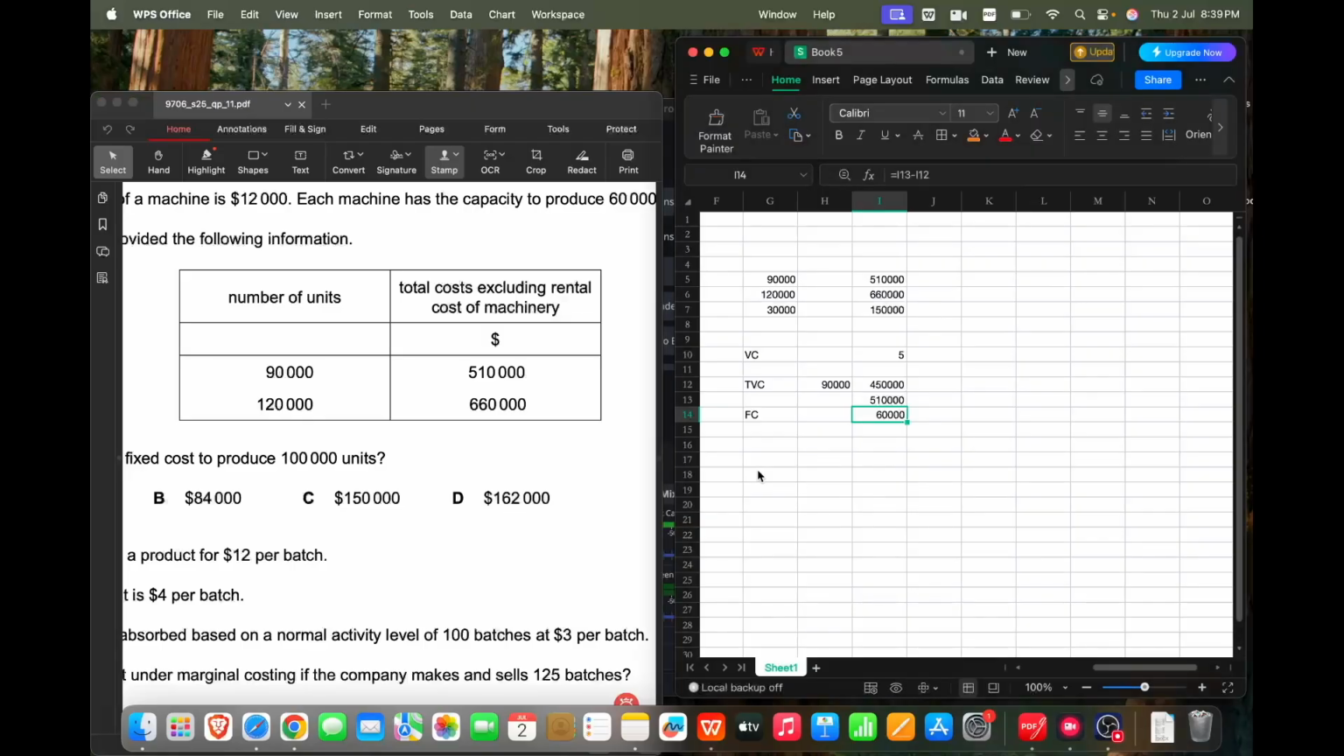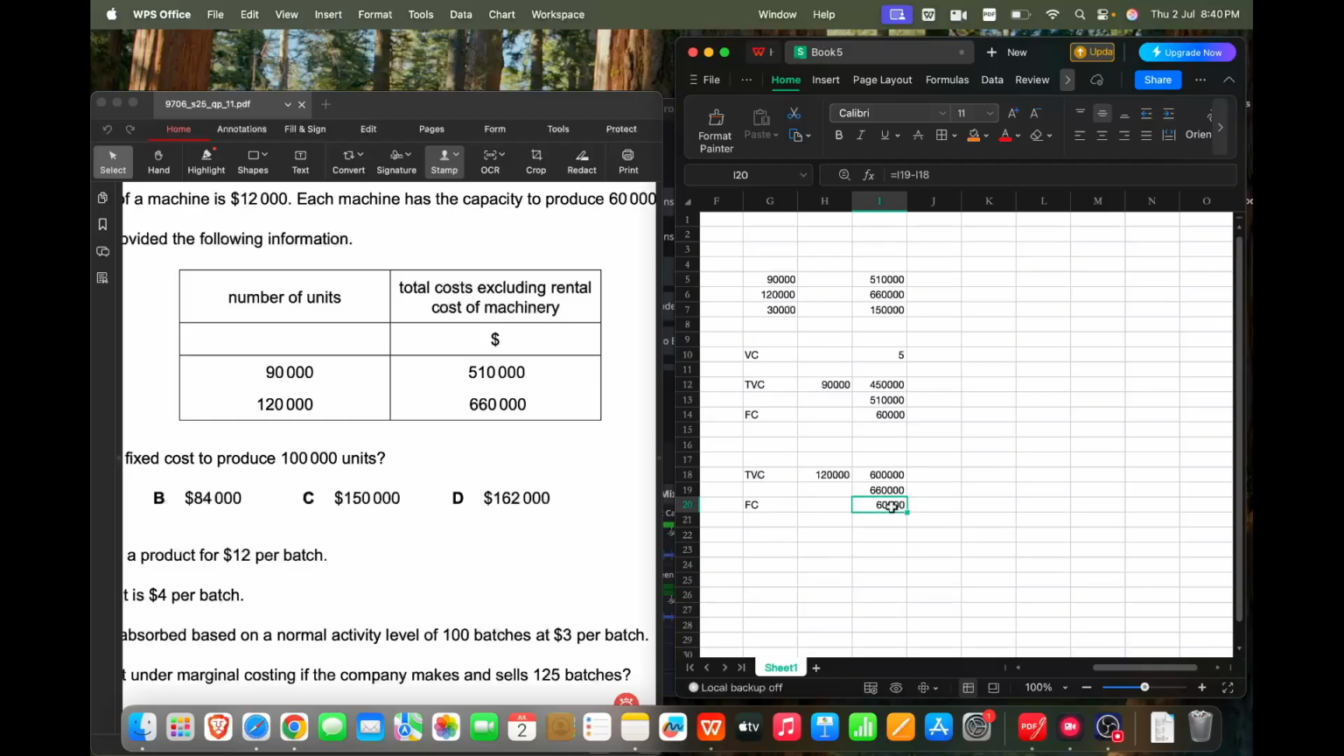Let me just show you here. Total variable cost for 120,000 units: $5 per unit, and we are making 120,000 units. So the total variable cost we paid is 600,000, and the total cost we paid is 660,000. So total cost minus total variable cost will give you fixed cost. My fixed cost here is 60,000 again.